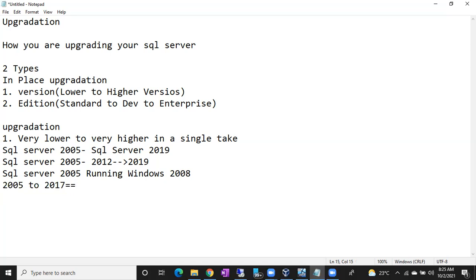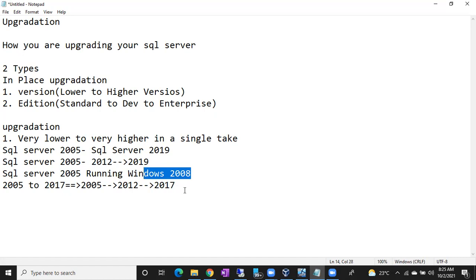But this 2017 cannot be installed on Windows Server 2008. You know, 2017 is the latest version and Windows Server 2008 is a very old version. You cannot install your SQL Server 2017 on Windows Server 2008.